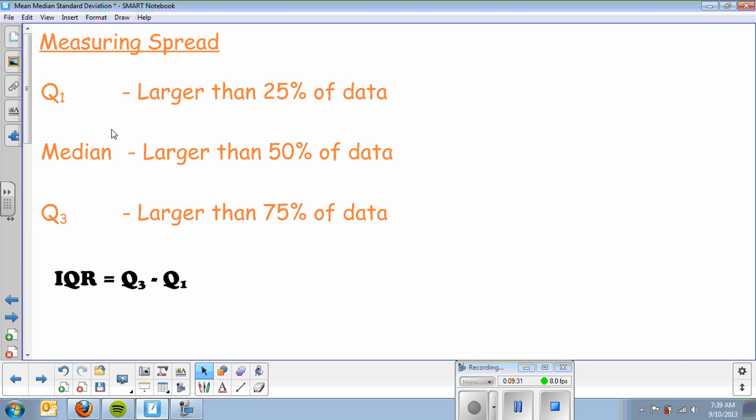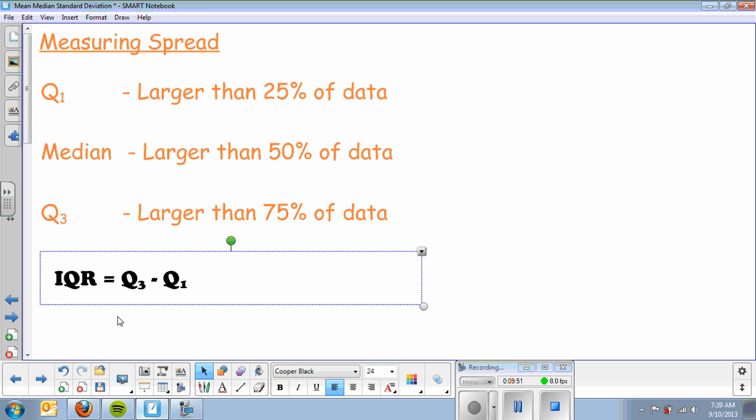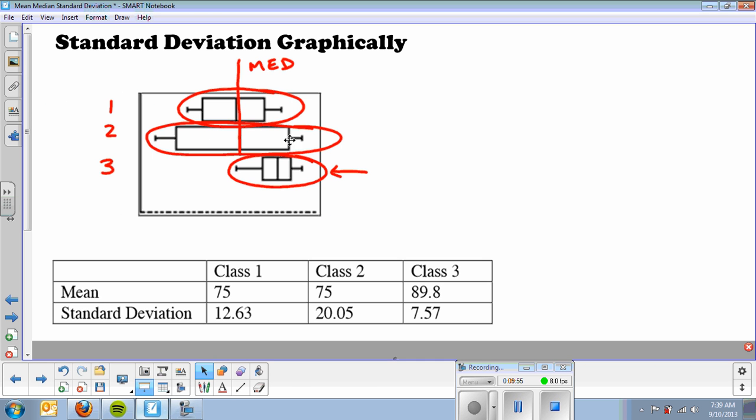Okay. A couple of things, also measuring spread, you've got Q1, median, and Q3. We spoke about those. Q1 is larger than 25% of the data. It's kind of the fourth mark. Median is larger than 50% of the data. That's the halfway. Q3 is larger than 75% of the data. That's 3/4 of the way. And again, the IQR is Q3 minus Q1. It's basically the distance of this box.